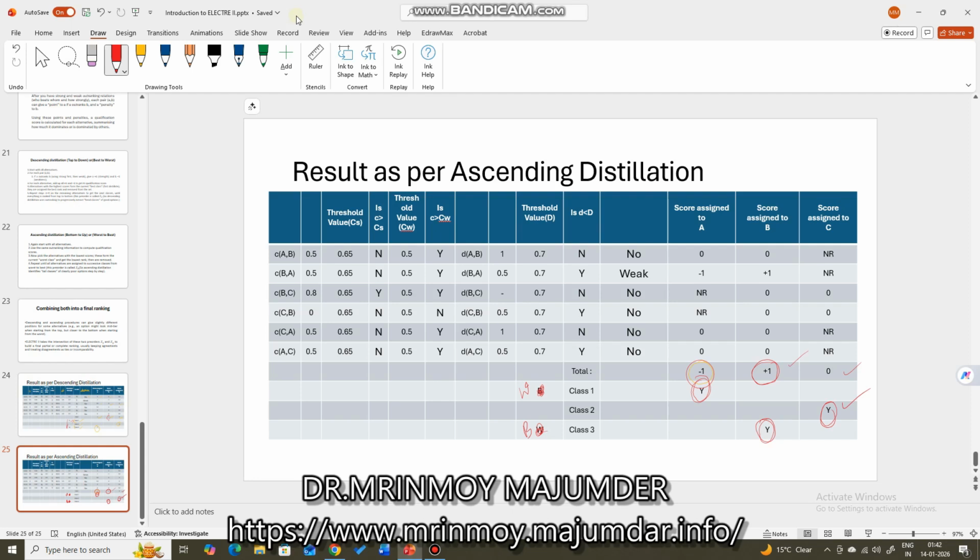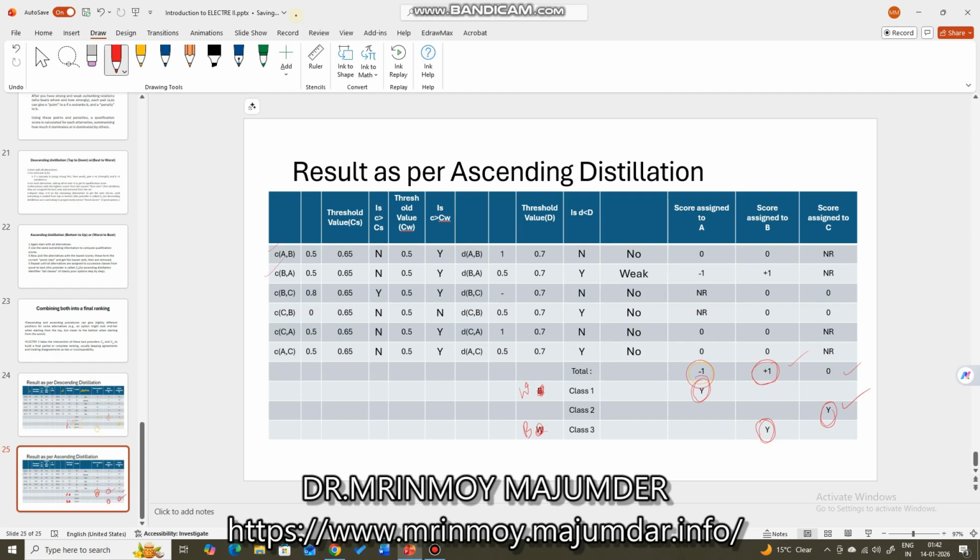So don't get confused. First, assign score based on outranking. Strong outranking will get more score compared to weak outranking, and if there is no outranking, just give 0. After you assign score to all the alternatives for all the situations, situation means all the comparisons, A versus B, B versus A, and so on, you add them for each of the alternatives.